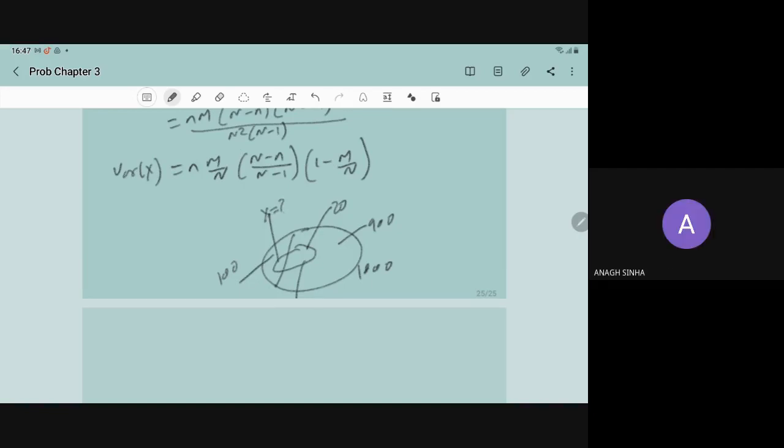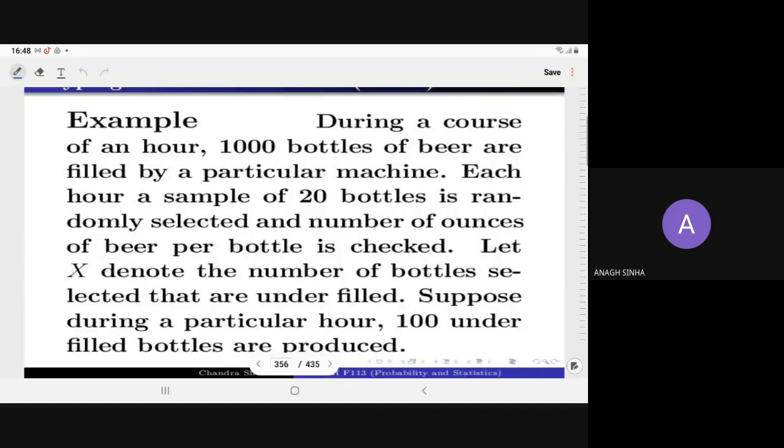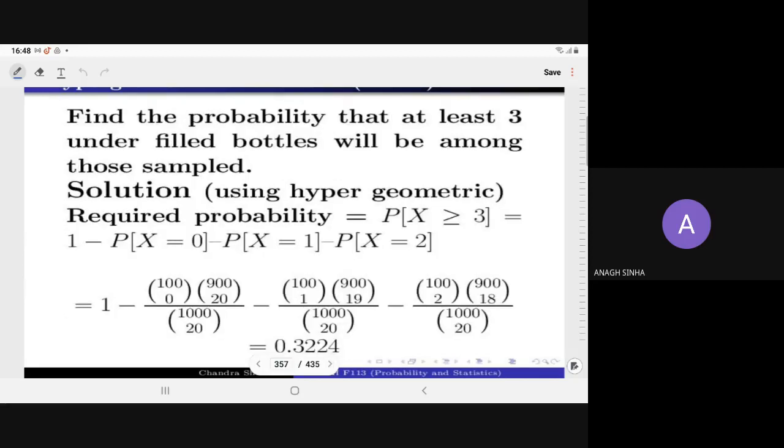Can you show the question again, sir? Right. So in this case, find the probability that at least 3 underfilled bottles will be among those sampled.